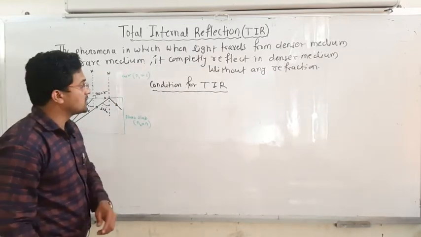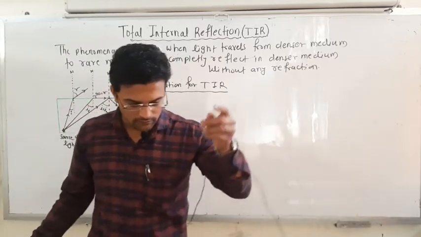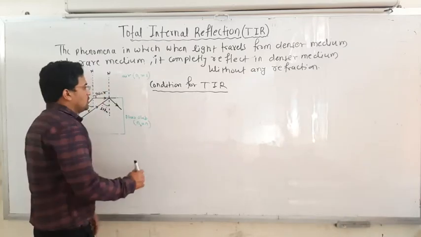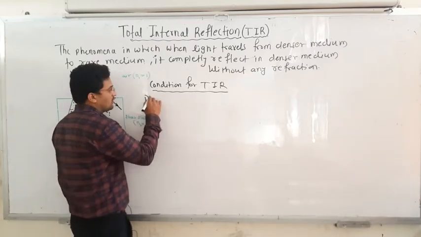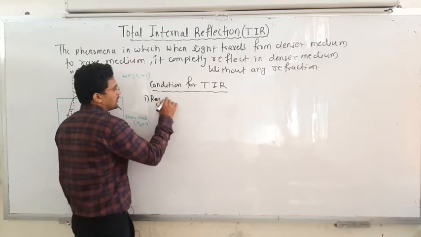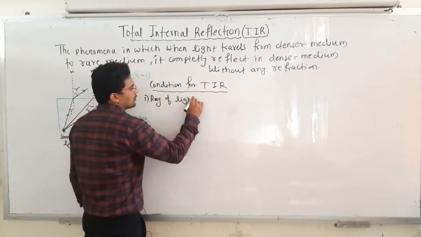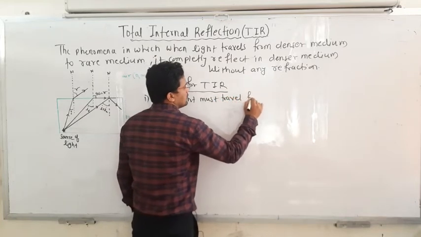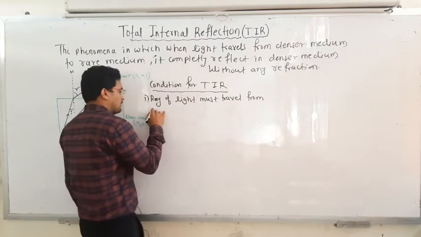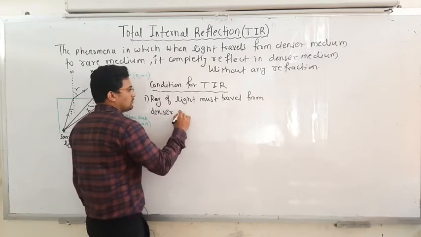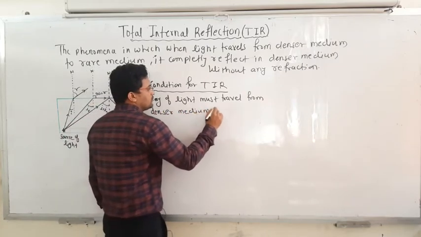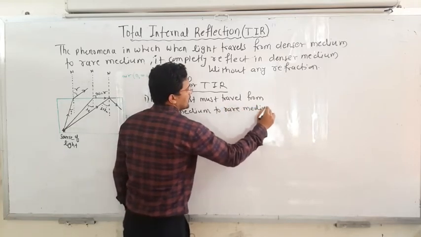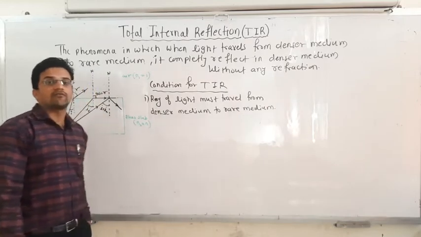So the first condition is: a ray of light must travel from a denser medium to a rarer medium, okay. Then and only then total internal reflection occurs, okay.